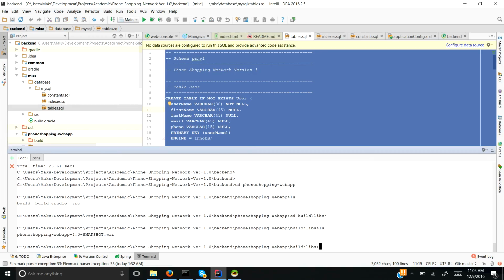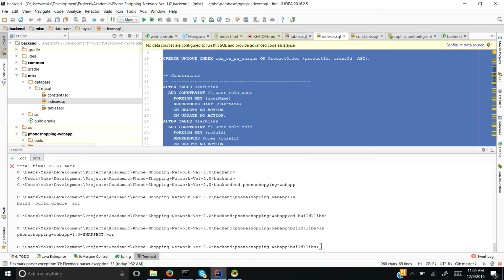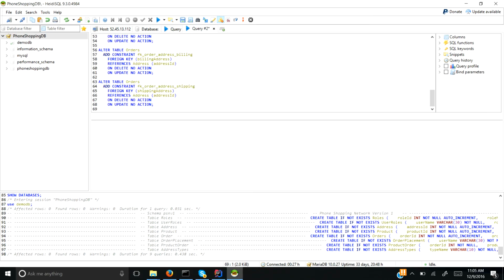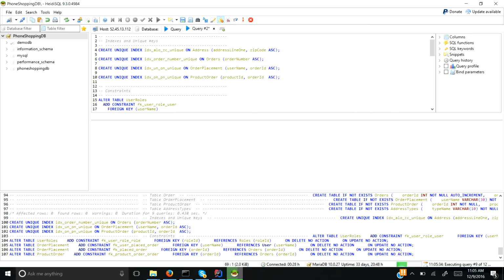Now we need to modify the tables to add indexes, foreign keys, constraints and things like those.